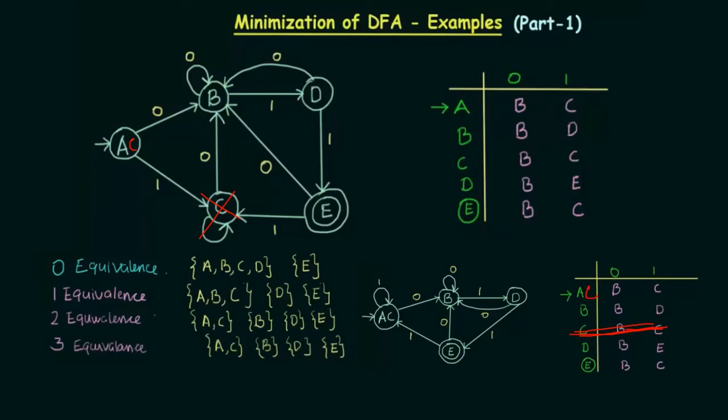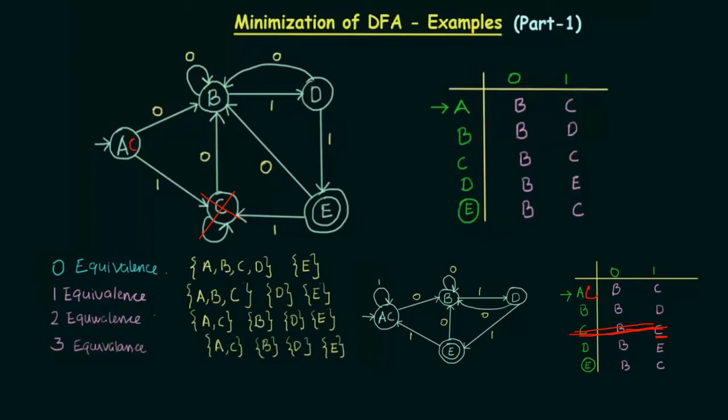C had a self loop. A didn't have a self loop, but there is no problem if AC is going to have a self loop, because C was having a self loop on itself because it was producing C. So there is no problem if you give a self loop over here. I hope it was clear to everyone.